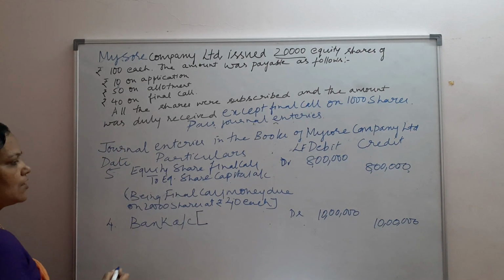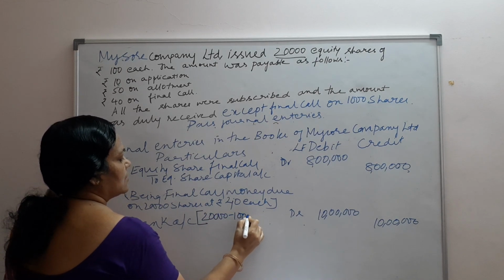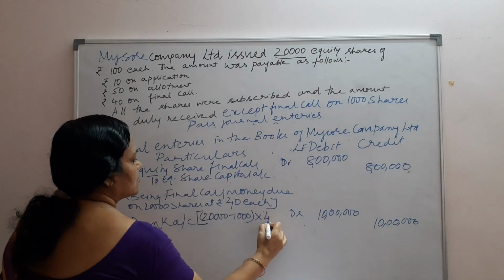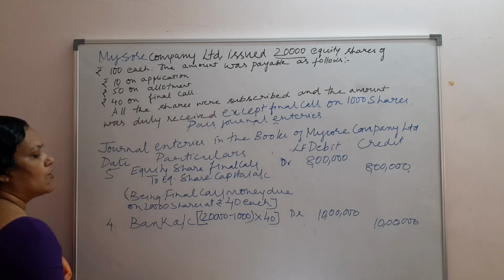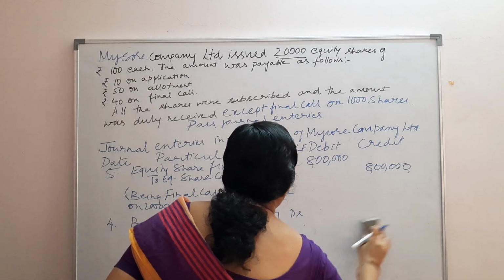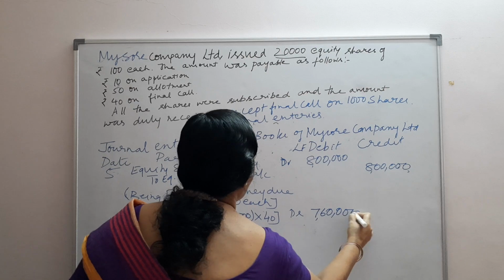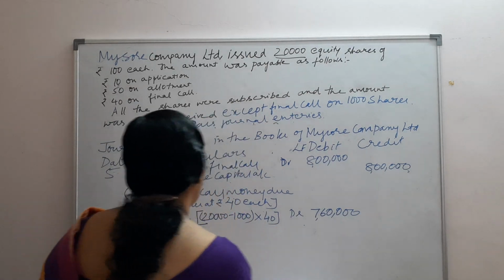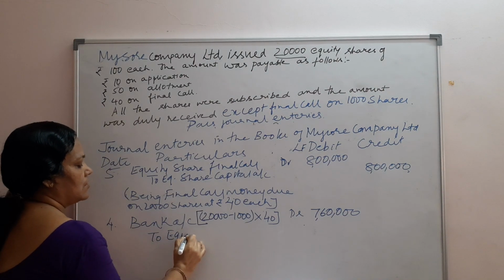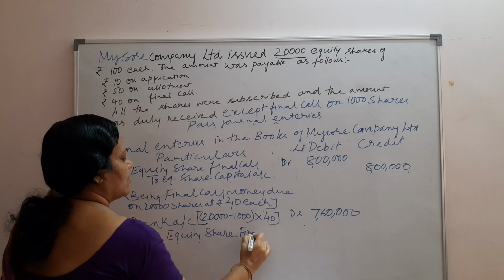Now 20,000 I have called up. It will be 20,000 minus 1000 shares into 40. So I have not received 40,000 rupees. Here the entry will be: the money that is not received, I have to deduct that, that is 19,000 into 40, 7,60,000 to equity share final call account.